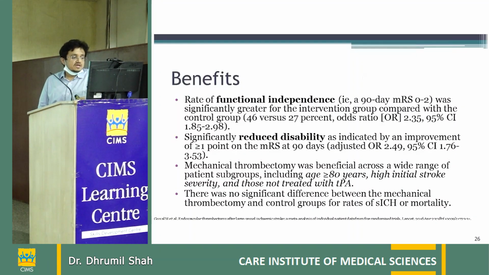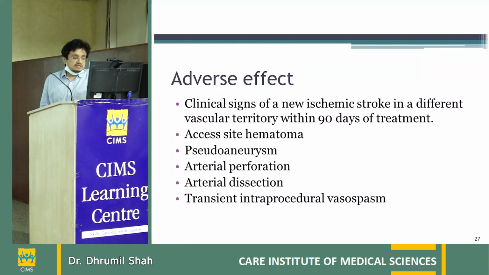The benefits of mechanical thrombectomy are also very good, and it has been studied widely over many studies, proving functional independence and reduced disability. Even those patients who do not fit into the IV thrombolysis group can also be taken for mechanical thrombectomy. There are mild adverse effects like development of new stroke, hematoma, pseudoaneurysm, but they are very negligible compared to the benefit of thrombectomy.